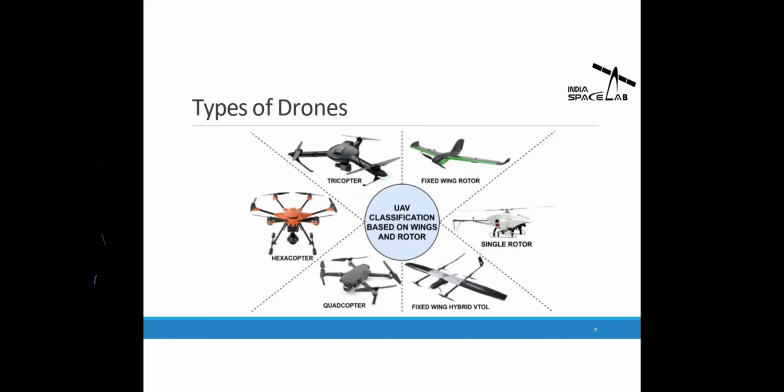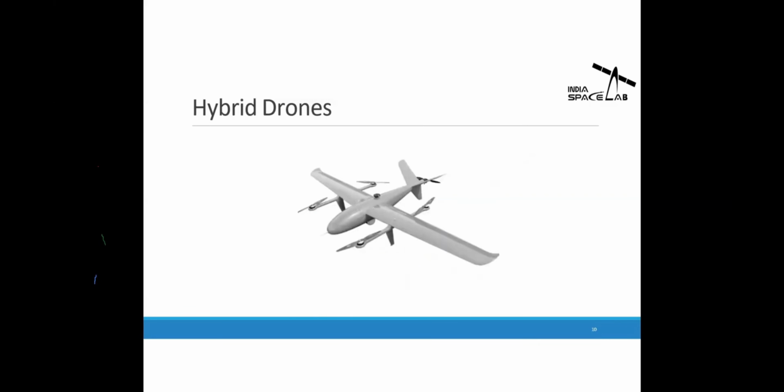Then there is one interesting category, which is hybrid drones. It is a combination of the fixed wing drone as well as the quadcopter drone. Here you can see there are fixed wings as well as rotary wings. Because of this feature, this drone can hover at a specific position as well as glide. So it can perform vertical takeoff and landing. That's why this drone is called a VTOL drone. With the help of this drone, we can get a maximum flight time compared to a normal drone. That's why it is widely used in the new era of drones.